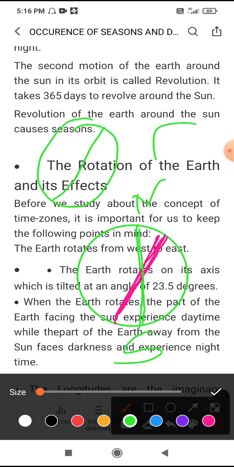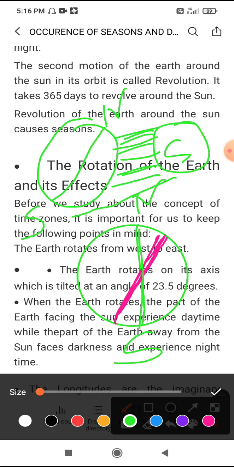This is the sun, and the sunlight falls on the earth. This part will get more sunlight, and here this south pole will not get sunlight easily, or more sunlight. This is the southern pole, but on the northern pole the sunlight falls daily.